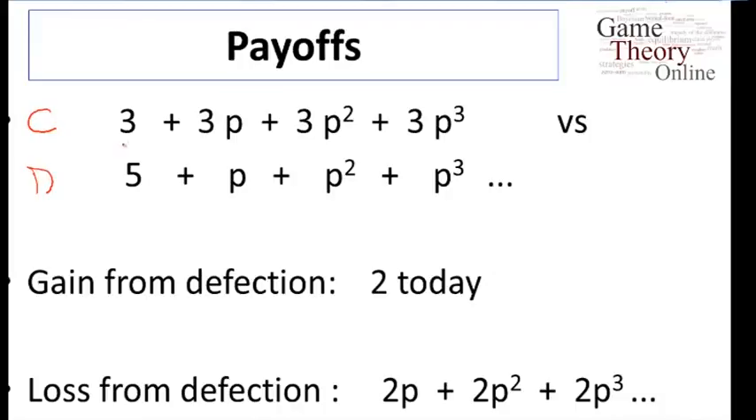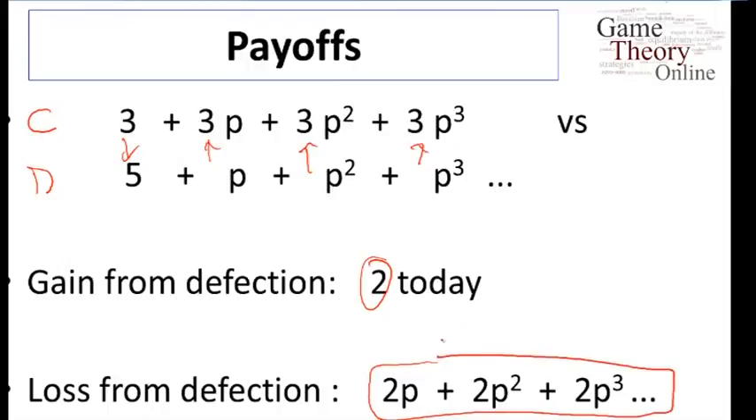what's the gain? Well, I'm gaining 2 today, right? So I get a gain of 2 today, but then I lose 2 at each point in the future, so my losses are going to be longer. And now whether or not this is a good or bad thing depends on how big P is. Obviously as P gets close to 1, the loss is going to outweigh the gain, but if P is close to 0, then the gain from defection is going to be higher than the gain from not defecting. So at this point it's going to depend on how big P is as to whether or not I want to cooperate or defect.